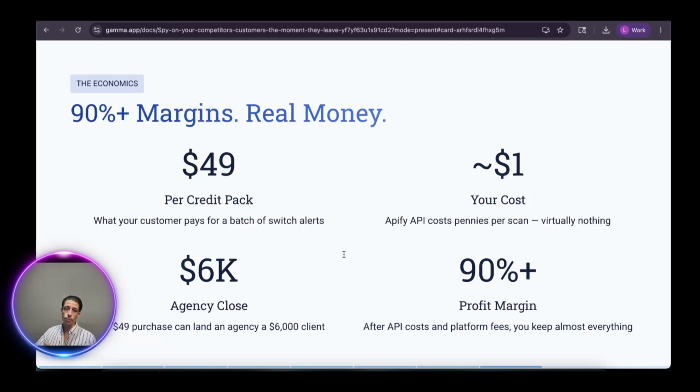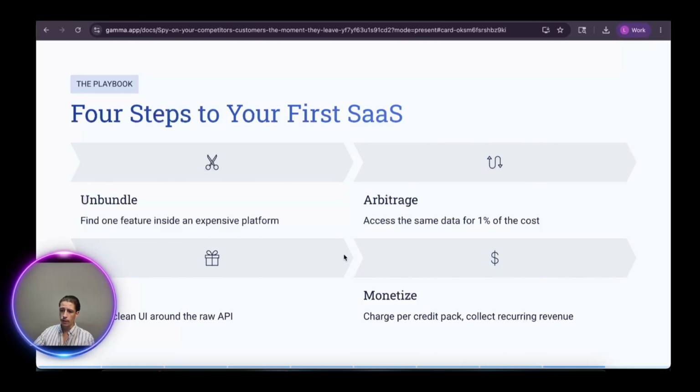But yeah, guys, the opportunity is here. It's huge. It's happening right now. AI is really helping us right now to build new businesses with new ideas and stuff, niching down. There are huge opportunities out there right now. So the idea here, like I said in my previous video, is unbundling. You go into what's big, you take a small thing, small niche, you unbundle from it, and that's how you arbitrage.